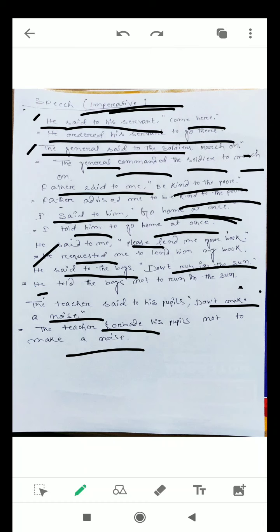Here we conclude speech in the case of imperative sentences. Dear student, keep practicing again and again. I earlier told you that grammar is not a one-shot affair. It requires continuous drill and practice. You have to practice a lot.